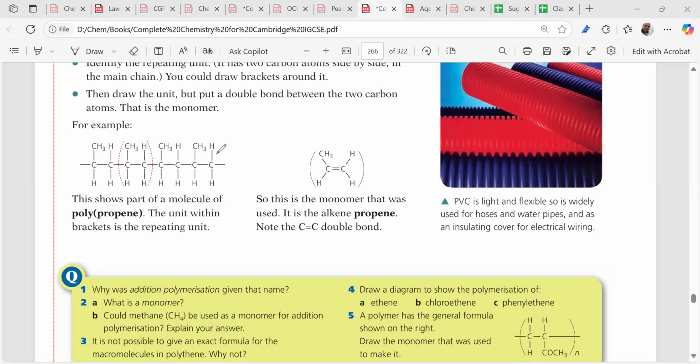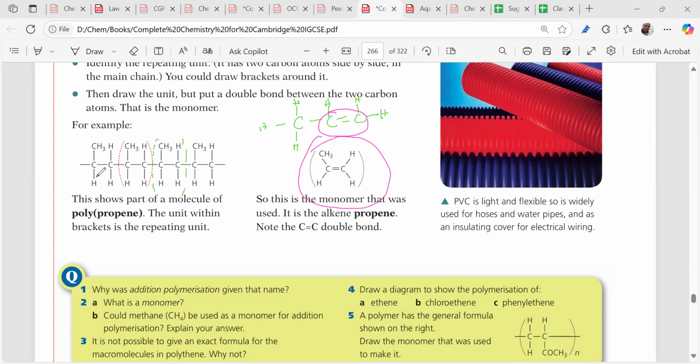When we identify the repeating unit, we have to just see where it is getting repeated, right? And this is propene. See, propene you might be getting like this, right? See, this bit is the most important trick you have to know. You might get a propene like this, right? Like this. So what we have to do? We have to arrange them, right? We have to arrange them into this bit, right? This is the way we are doing, right?